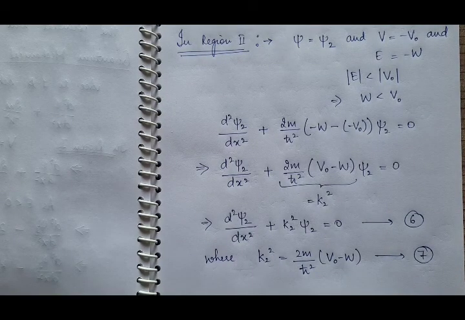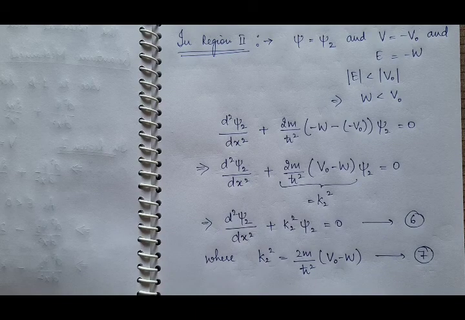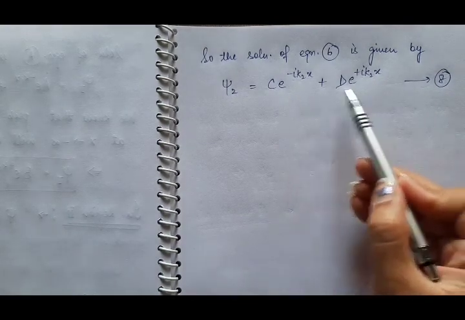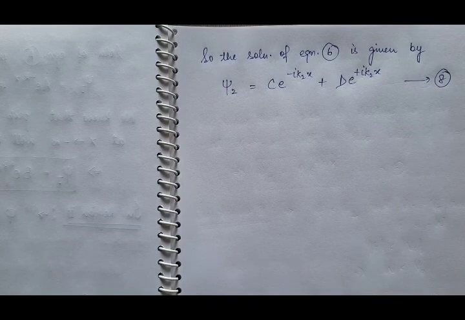Now what will be the solution of equation 6? d² + k₂² = 0 will be its auxiliary equation, and you will get the value of d = +ik₂ and −ik₂. So what will be the solution of this differential equation 6? It will be the linear combination of e^(ik₂x) and e^(−ik₂x). So this is the solution of equation 6: ψ₂ is equal to a linear combination of this, and suppose this is equation 8.